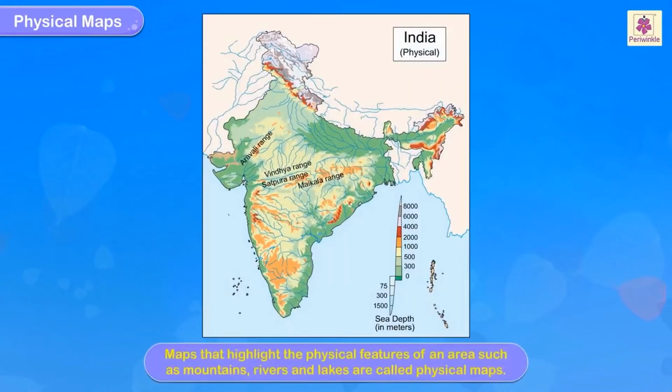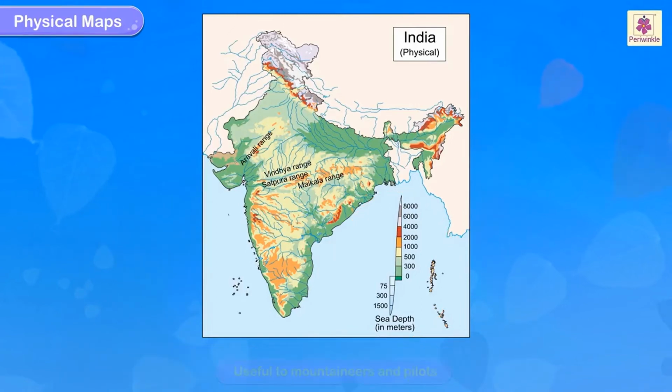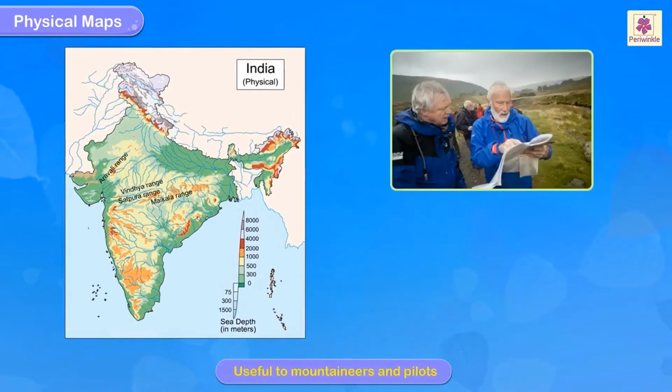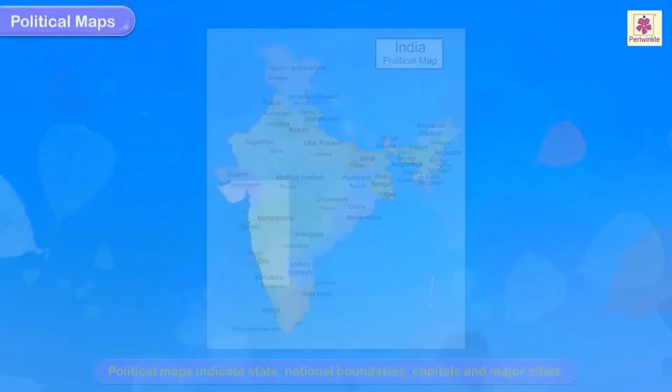Physical maps. India physical map. Maps that highlight the physical features of an area such as mountains, rivers and lakes are called physical maps. You can see rivers and ranges are represented, and this is the scale, and it shows the sea depth in meters. Different colors also are used to represent in the Indian physical map. It is very useful for mountaineers and pilots.